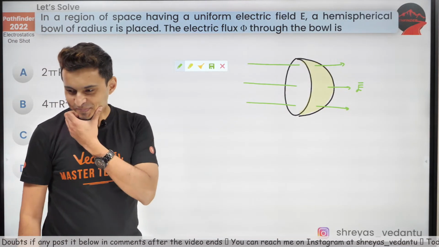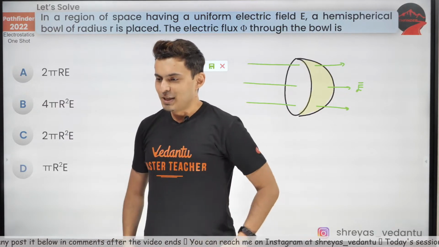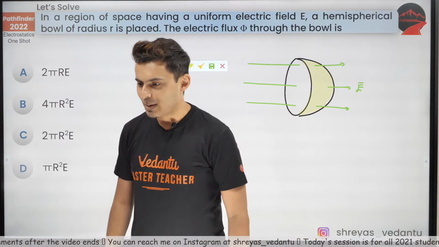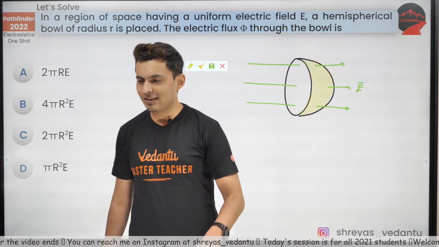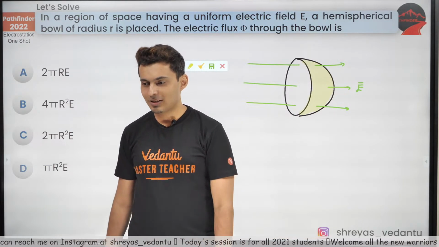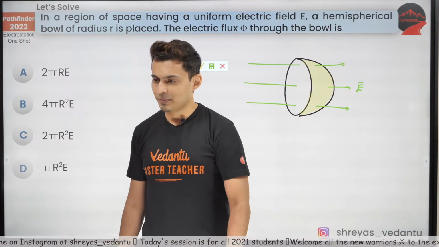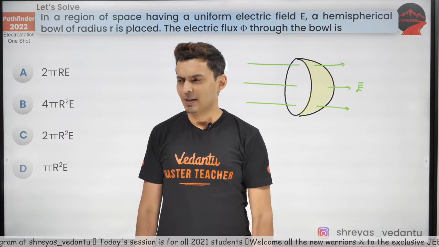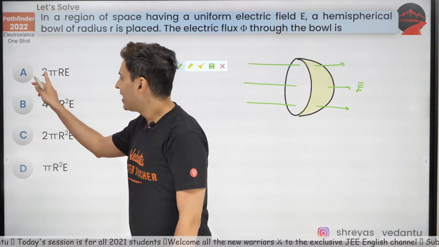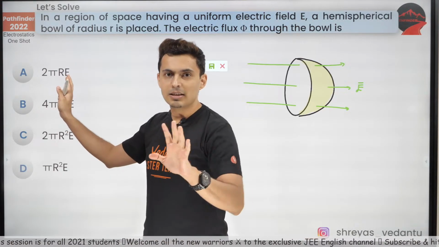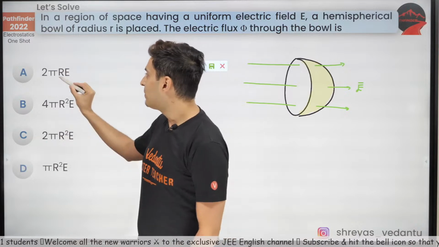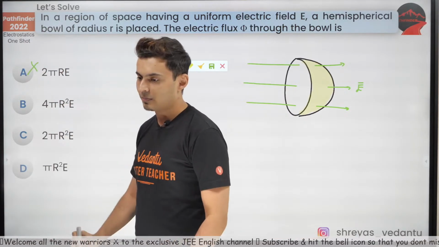Janice says C. Interesting. Okay. Come on. Avani is also saying C. Archana also saying C. Sai also saying C. Kritika saying A. Interesting. Guys, dimensionally A will be wrong. Think about it, Kritika. Dimensionally it has to be field into area. 2 pi r is circumference. So that's why dimensionally only this option will be wrong.